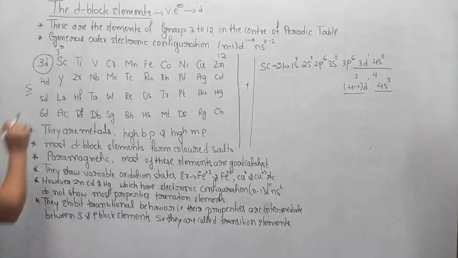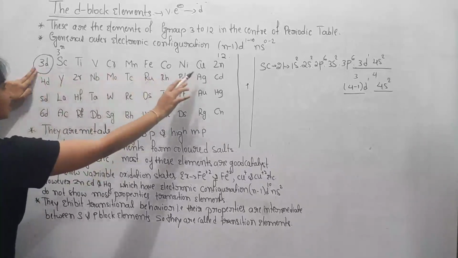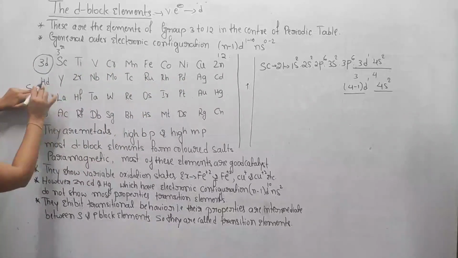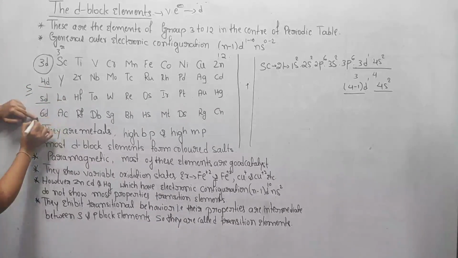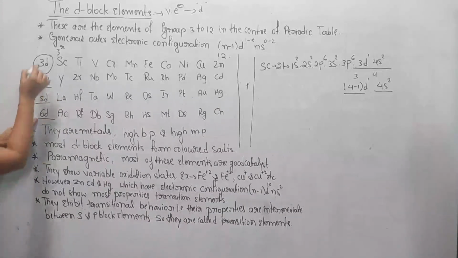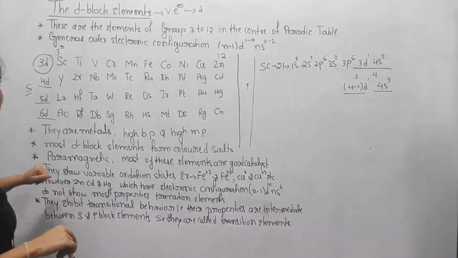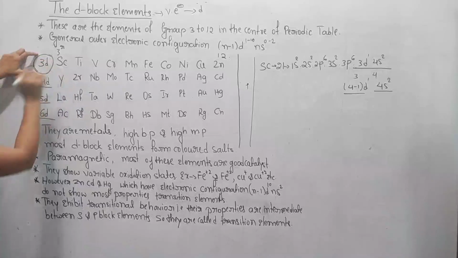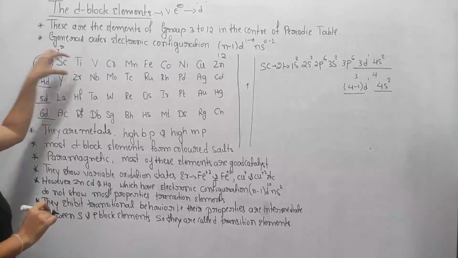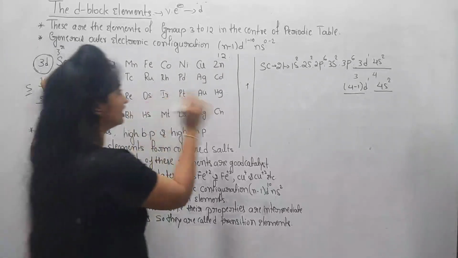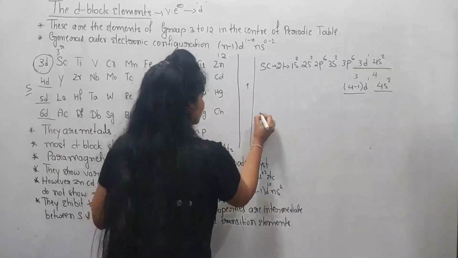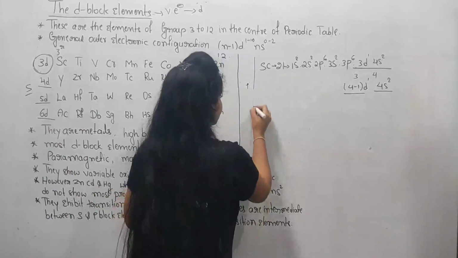Then next, I wish to tell one trick to remember the 3d series. Just observe here, we have the 3d series, the 3d transition series, and this is the 4d series, 5d series, 6d series. So what is the meaning of 3, 4, 5, 6? These are the numbers of the periods. So I wish to tell one trick to remember the 3d series by one funny sentence.